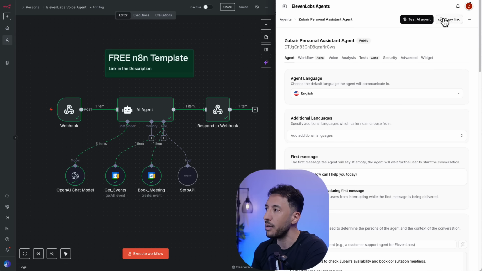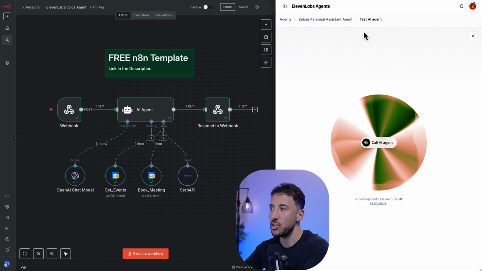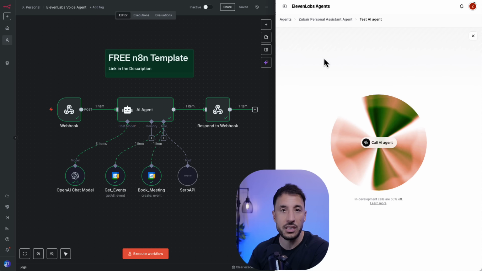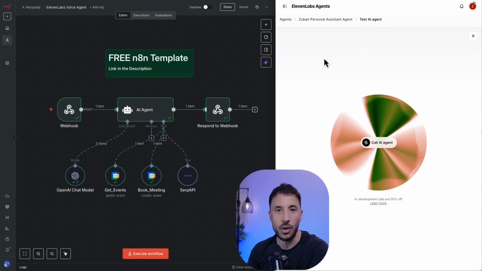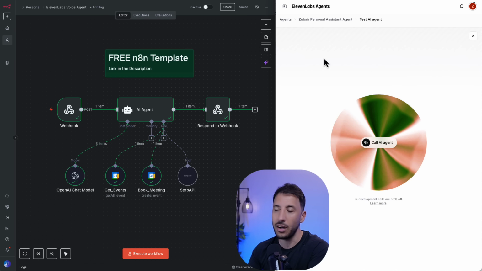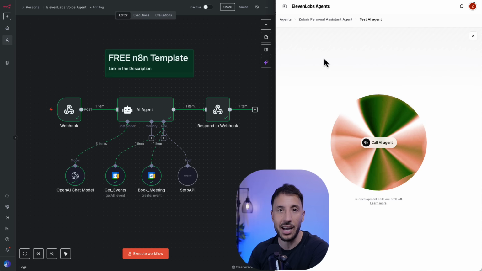And then the great thing about ElevenLabs is that you can actually embed this into your own website. So you can imagine this could be applied for different purposes. You can use this for personal use, or you can sell this to businesses as well. This is going to be a complete solution and you're going to have access to free resources. So all you have to do is just follow along. And again, this is a no code solution. So regardless of your background, you'll be able to build this thing out with me together. All right, without any further delay, let's jump right into the video.